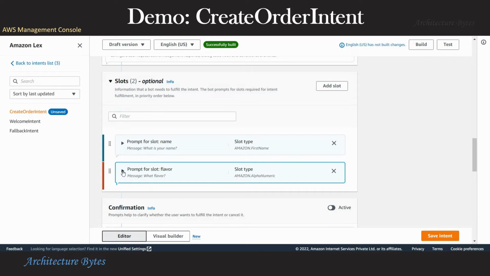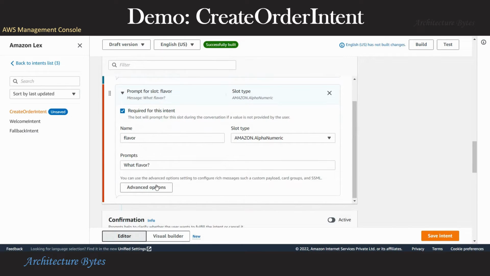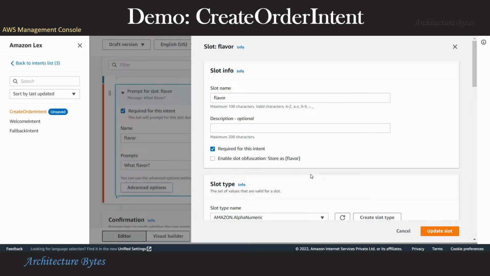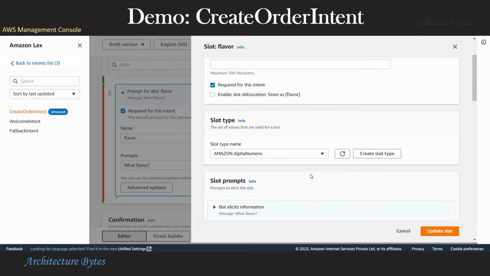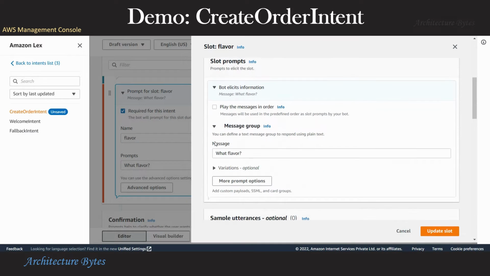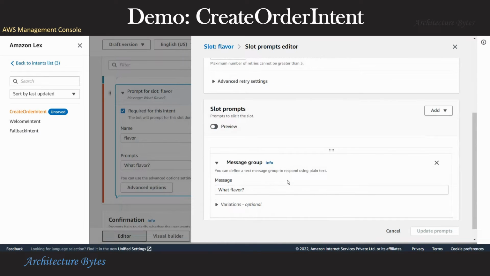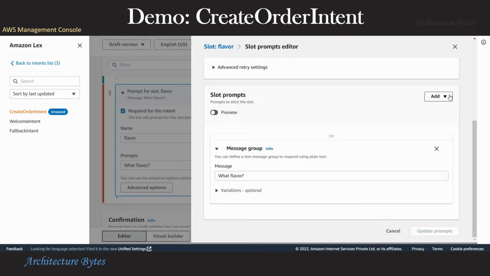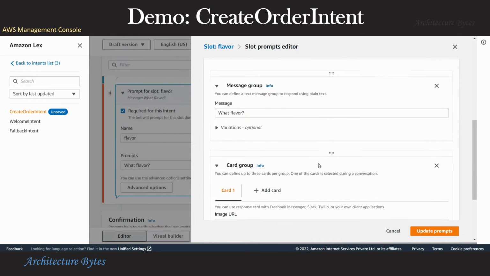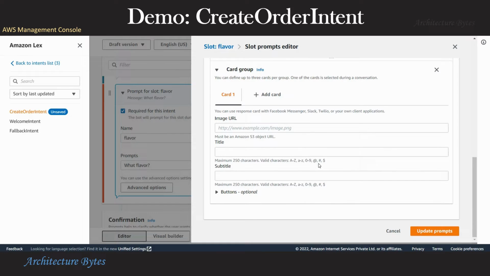So here we want to provide the user with information about what flavors are available, so that he can select one of them. So under advanced options for the slot and more prompt options, for slot prompts, we will add card group. For the card, we will add a title and buttons.